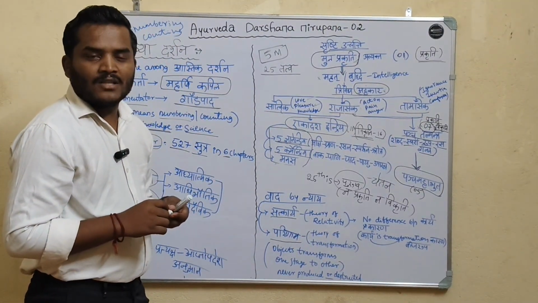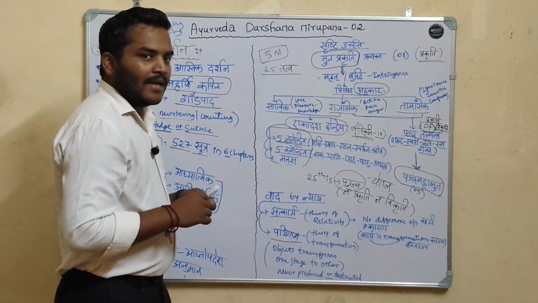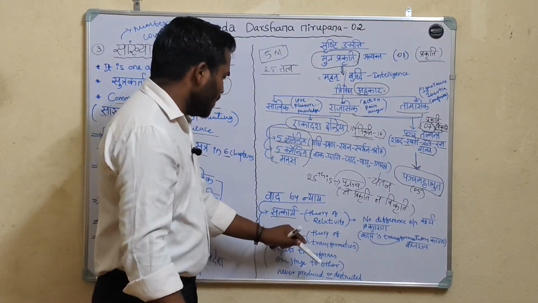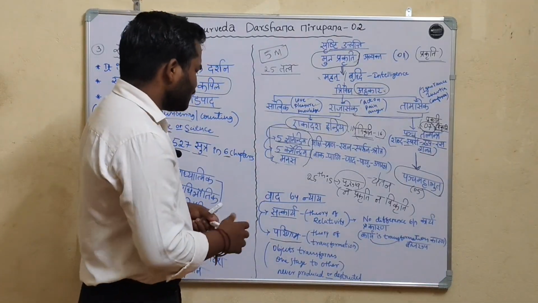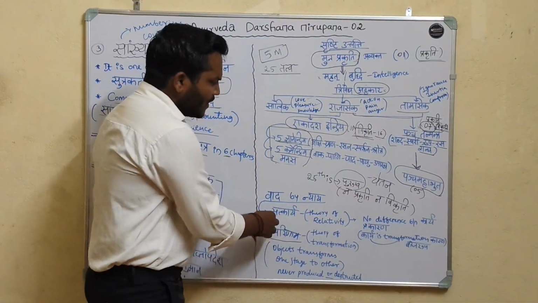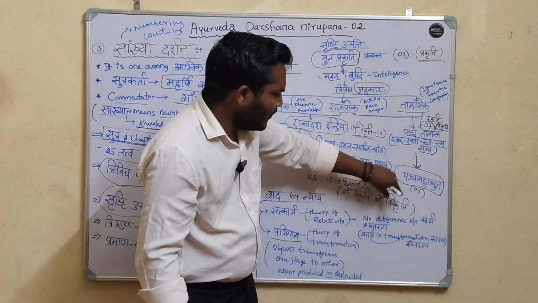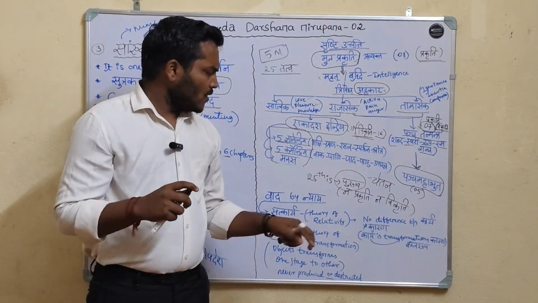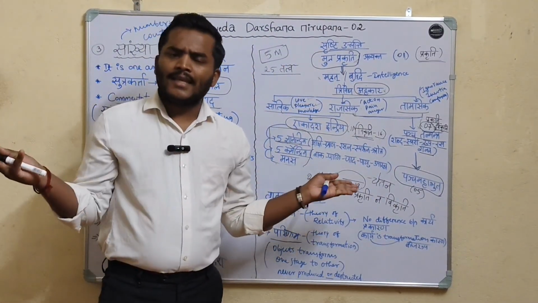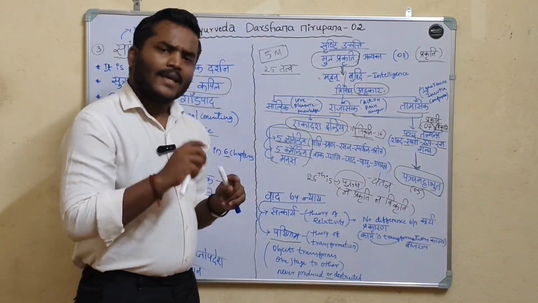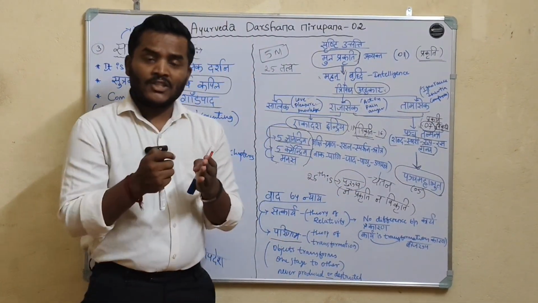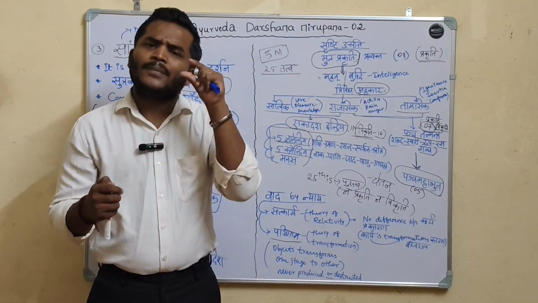What is the law of conservation of energy? Energy can never be created nor destroyed, but it is transferred from one form to another form. That is the theory of transformation. Now, Satkaryavada means there is no difference between Karya and Karana, cause and effect. Cause and effect are not separate, they are one. Karya, the action, is a transformation of the Karana.